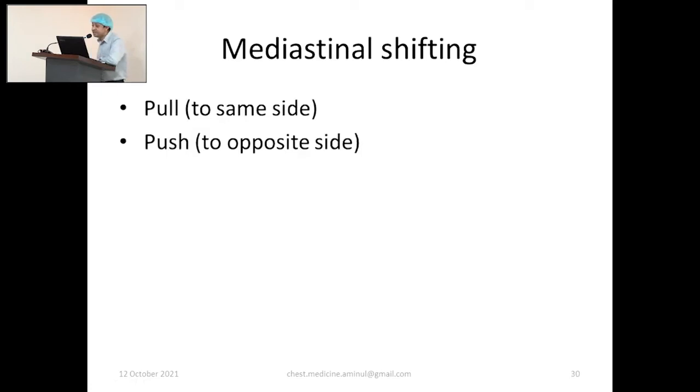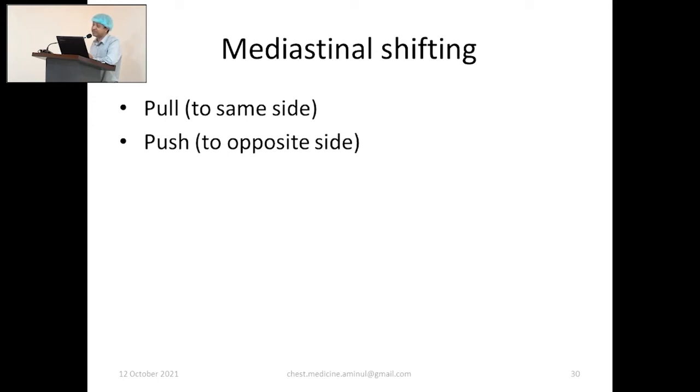Why have we examined trachea and apex? We have examined them to see any mediastinal shifting. Suppose trachea and apex are shifted to the left, for example. Then we still cannot say whether the pathology is on the left side or right side, because the apex and trachea may be pulled or pushed.